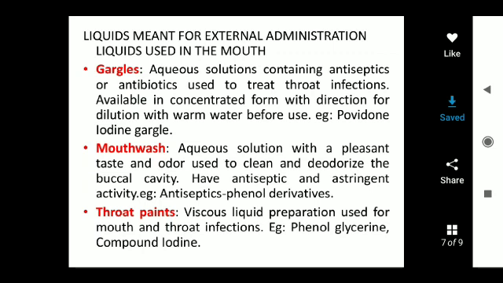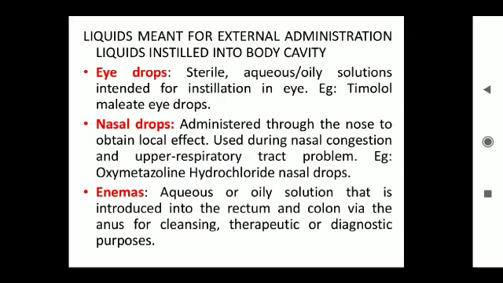Throat paints are viscous liquids used for treatment of mouth and throat infections. Examples: phenol glycerin and compound iodine. These are the various types of preparations administered externally in the mouth. Now examples of external administration: liquids instilled into body cavities. Eye drops are sterile, aqueous or oily solutions instilled into the eye. They must be sterile. Example: timolol maleate eye drops.